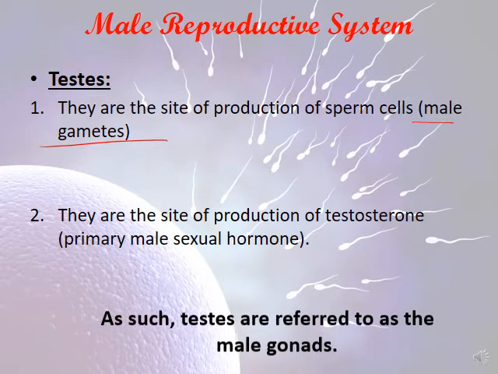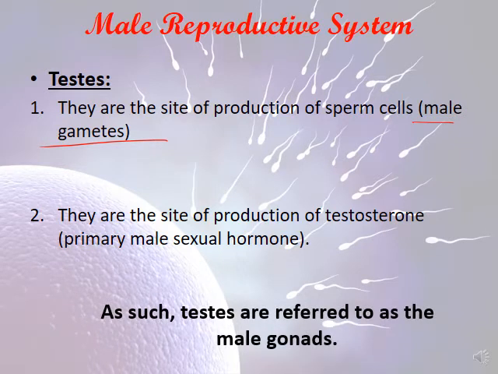As such, the testes are referred to as the male gonads.